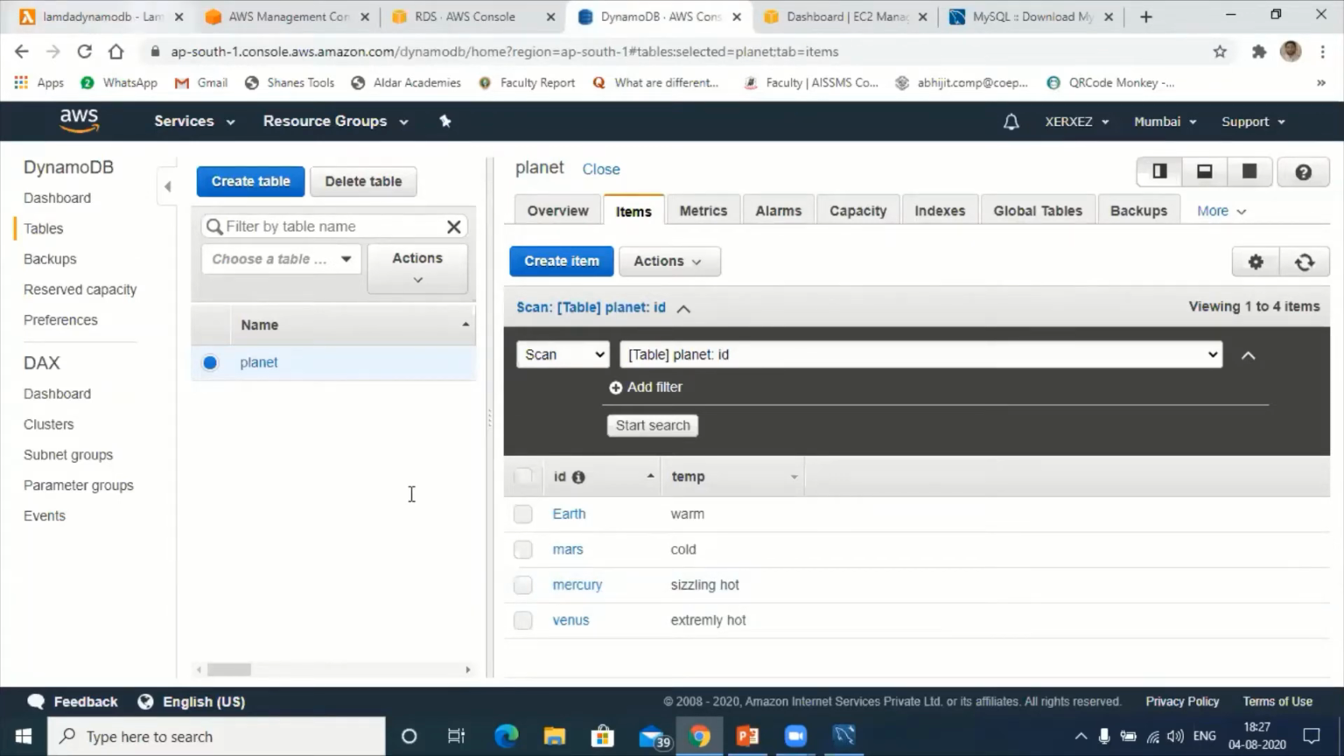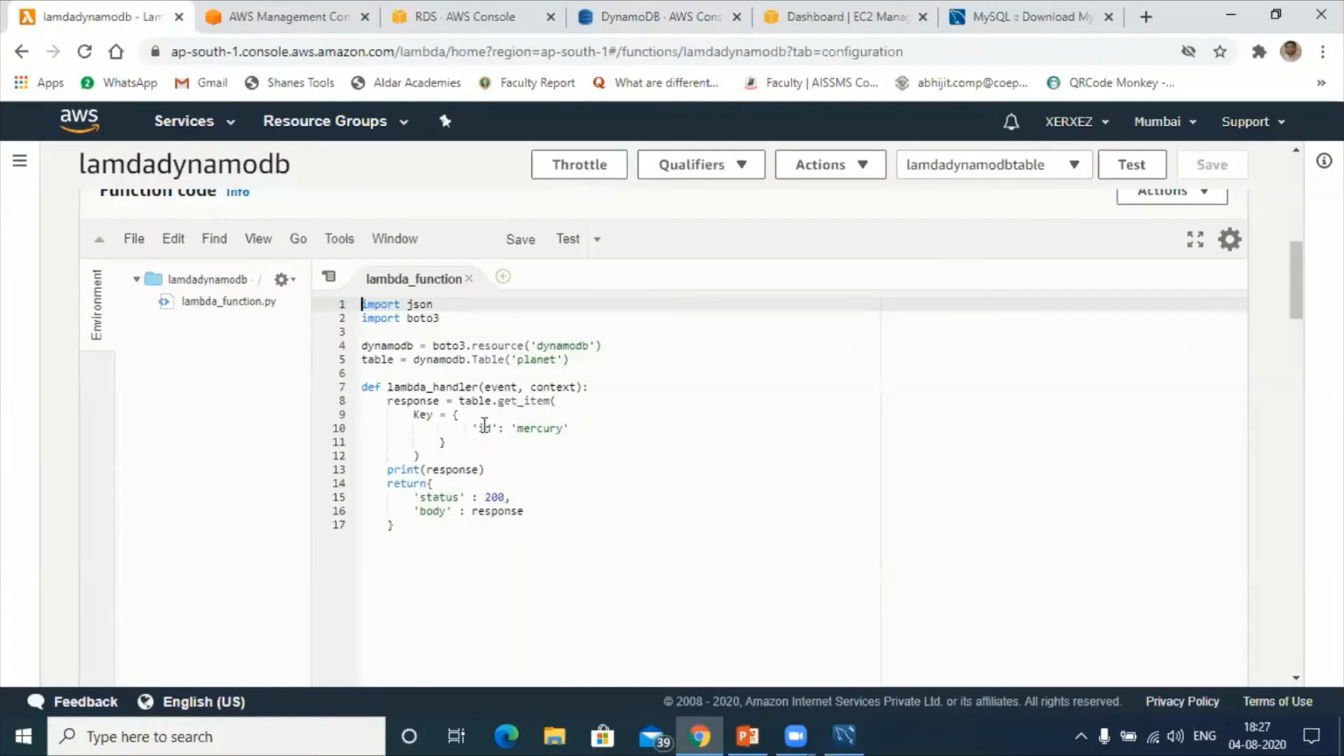So next, whatever the response value we get here, that is nothing but the sizzling hot. I'm going to print that one. Print under using body section. Under response, whatever the value contains in response will be printed here. Understood? Let's try to run this program.